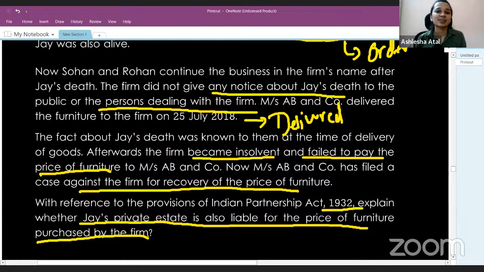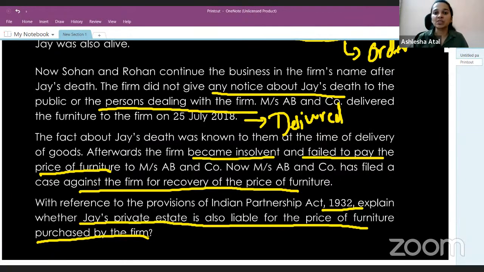So here, this question is similar to the example which has been given to you in your study material. Yes, the names are different, but the question is completely identical to the example in your study material. So here again, we know that the estate of the deceased partner is not liable for any acts of the firm which are done after his death. In this situation, though the order was placed before Mr. Jay died, the furniture was actually delivered, the liability was actually incurred, after his death.